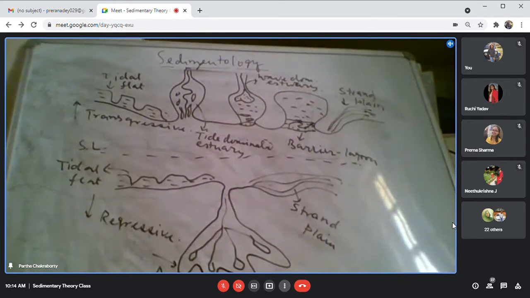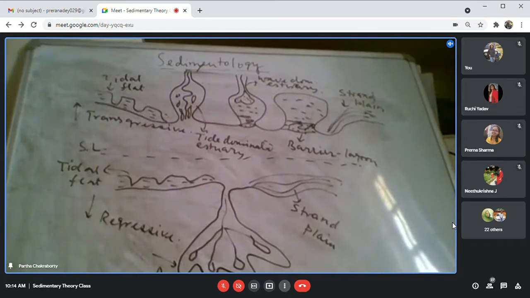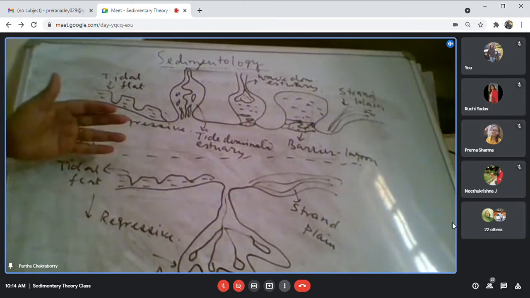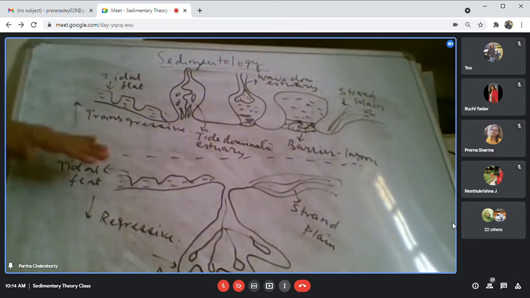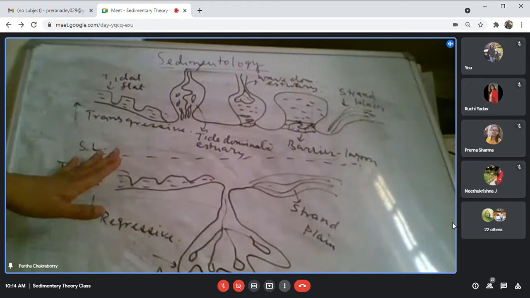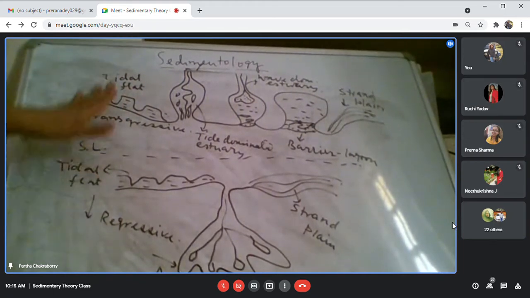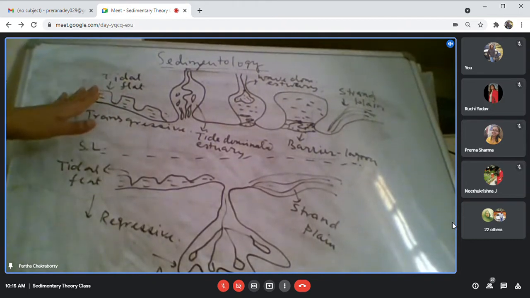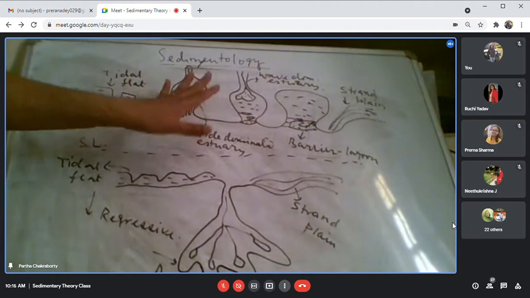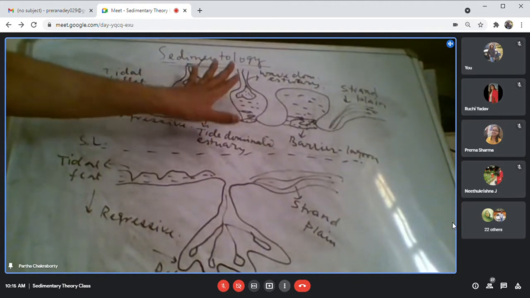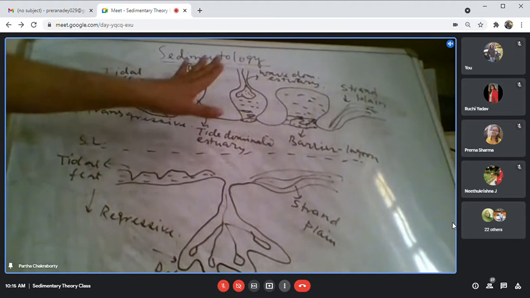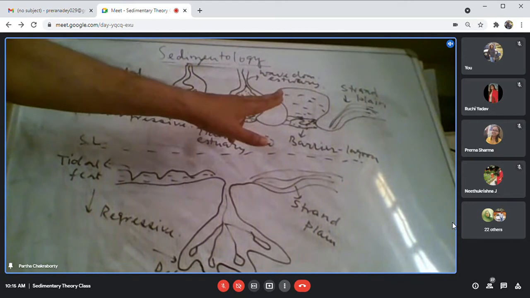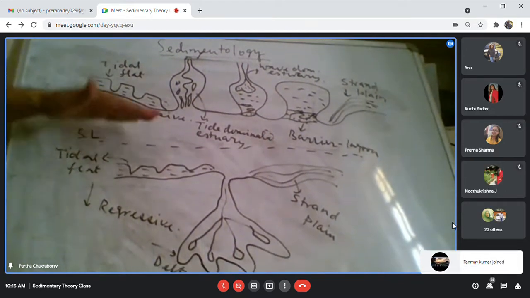Yes, sir. Okay. So what is shown in this figure is that this is the sea level, this side is the ocean, and this side is the continent. When you have a transgressive coastline, that means the sea level is moving towards the continent. So you have a transgression. When the sea level is moving towards the continent, you have the tidal flat, and the main thing you get is the development of the estuary. Estuary can be tide dominated or wave dominated, and you can have a barrier bar lagoon system. So this is when you have a transgressive coastline.